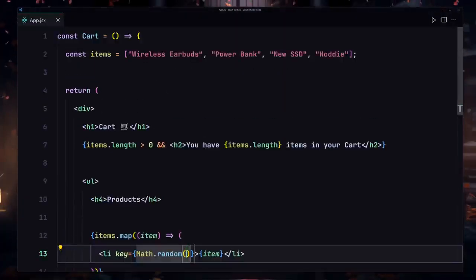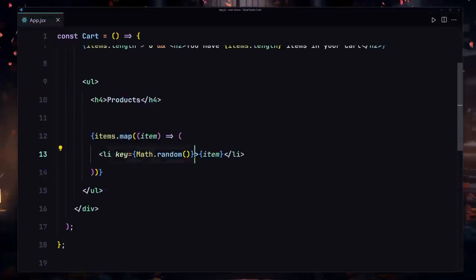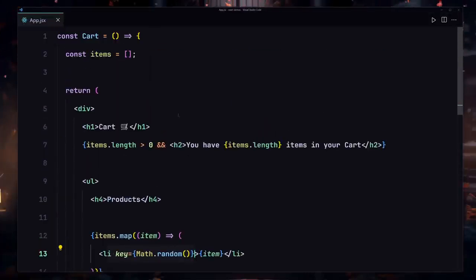But if I remove every single thing from here and save my file, we are only getting these products. We are not getting our items. That's because we are not rendering anything right here, because our cart is totally empty, and we are also not getting anything because this condition is false. So if this condition is false, we're not going to be getting this UI.